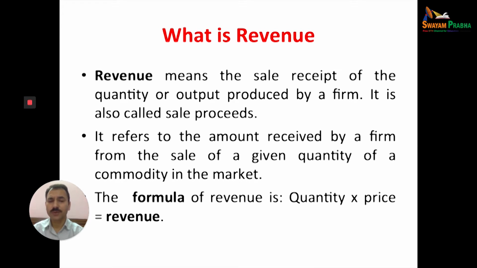The formula of revenue is quantity multiplied by price. The total quantity multiplied by price will be the total revenue of a firm. The quantity produced by the firm and the price, the market price basically, multiplied is equal to revenue of a firm or a producer.